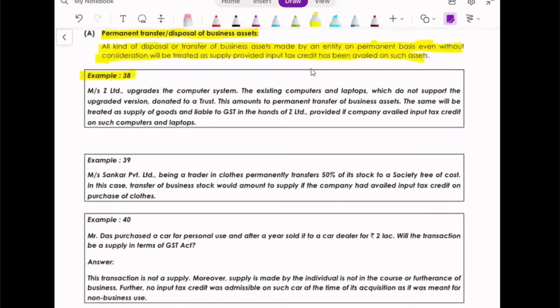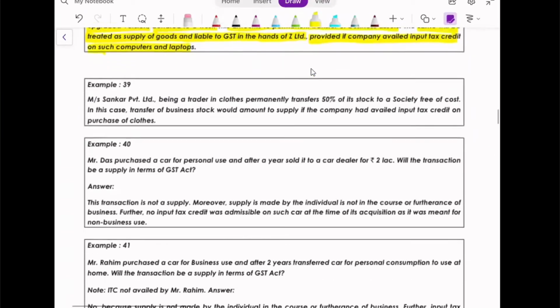Example 38. Z Limited upgrades the computer system. The existing computers and laptops, which do not support the upgraded version, are donated to a trust. This amounts to permanent transfer of business asset. The same will be treated as supply of goods and liable to GST in the hands of Z, provided the company availed input tax credit on such computers and laptops. Very clear to you guys? Very simple.